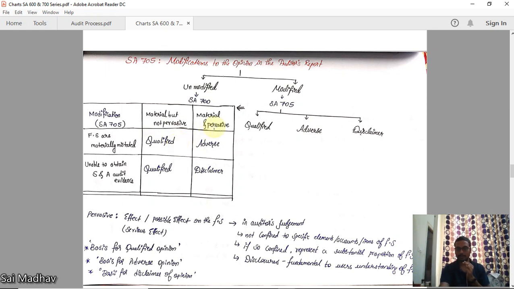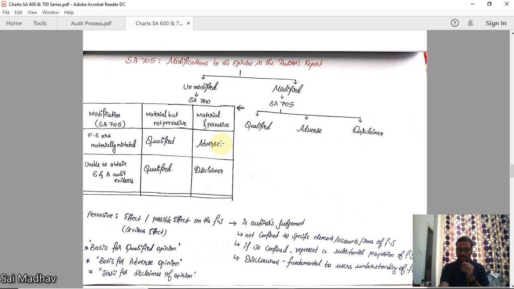In the same way, if it is material and pervasive, pervasive means serious effect. Suppose the company's godown, a fire accident has happened and the godown itself is lost, all the stock is lost, then it is material and pervasive. If you have obtained sufficient appropriate audit evidence that financial statements are materially misstated and the misstatement is both material and pervasive, then you will give an adverse opinion.